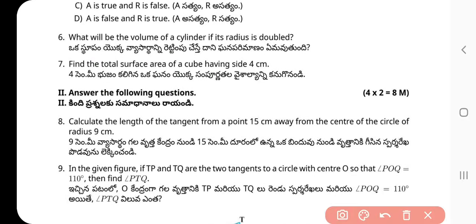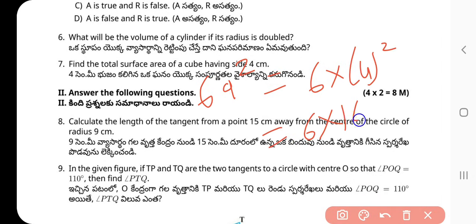Next question. Find the total surface area of a cube having the side 4 centimeter. What is the formula? Total surface area of cube is 6 times a square, 6 into 4 whole square, 6 multiplied by 16, 16 sixes are 96. That is the right answer of the 7th question.